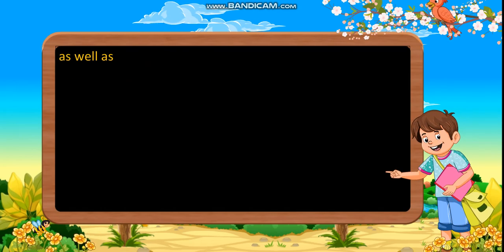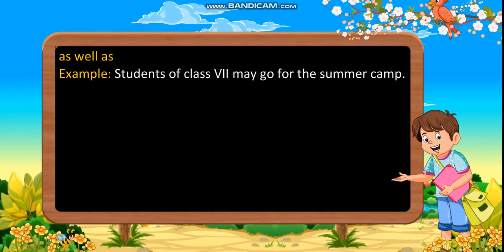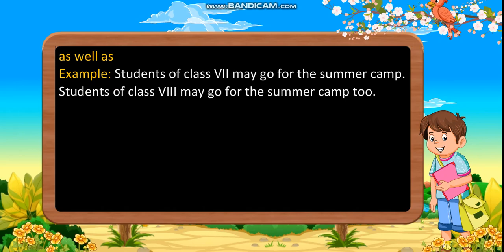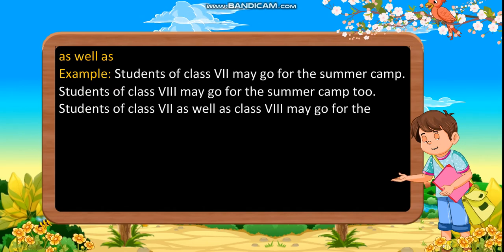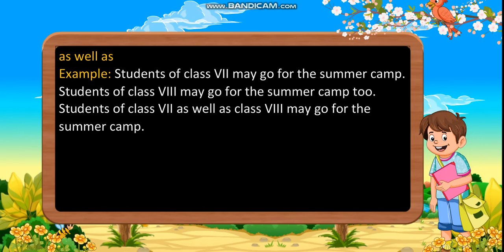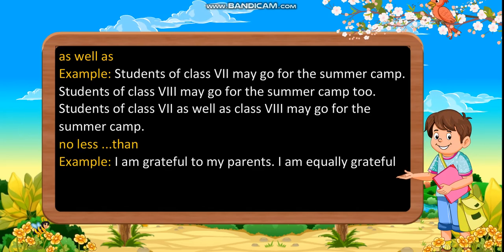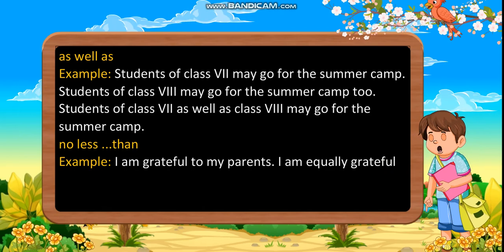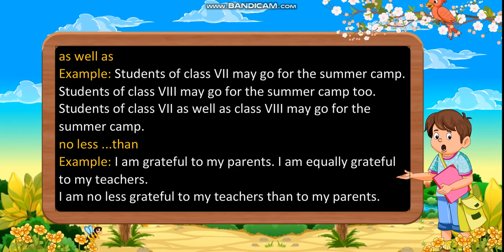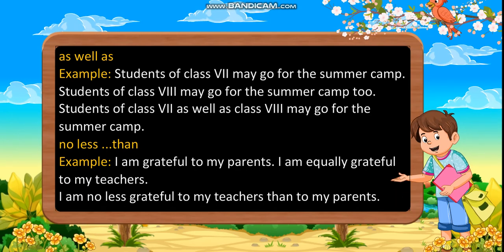As well as. Example: Students of class 7th may go for the summer camp. Students of class 8th may go for the summer camp too. Students of class 7th as well as class 8th may go for the summer camp. No less than. Example: I am grateful to my parents. I am equally grateful to my teachers. I am no less grateful to my teachers than to my parents.